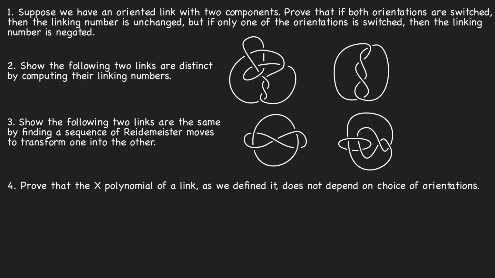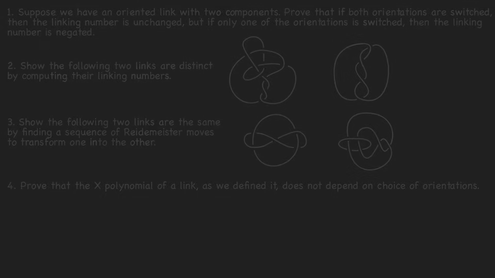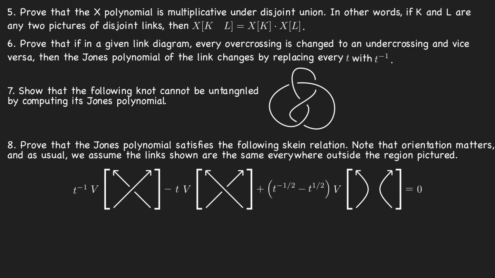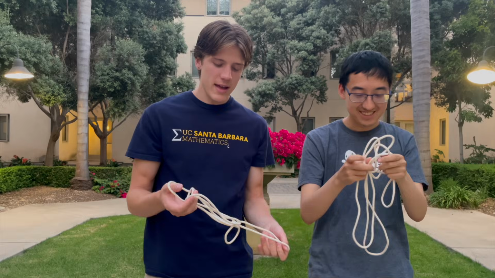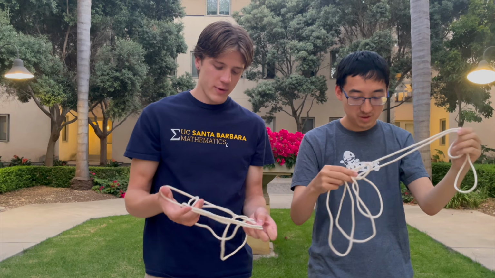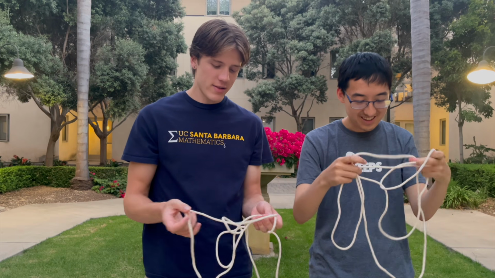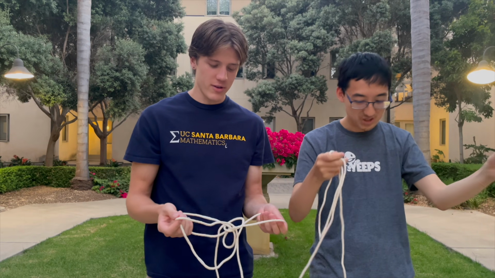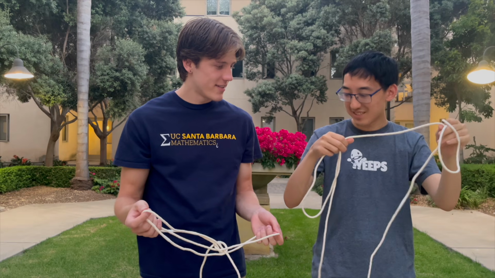As usual, we left some practice problems on screen, so if you're keen to try out the ideas from this video for yourself, you can go ahead and give those problems a shot. Other than that, just next time you find yourself with a collection of tangled up loops and you don't know how to untie it, just remember the Jones polynomial. You might be trying to do the impossible.